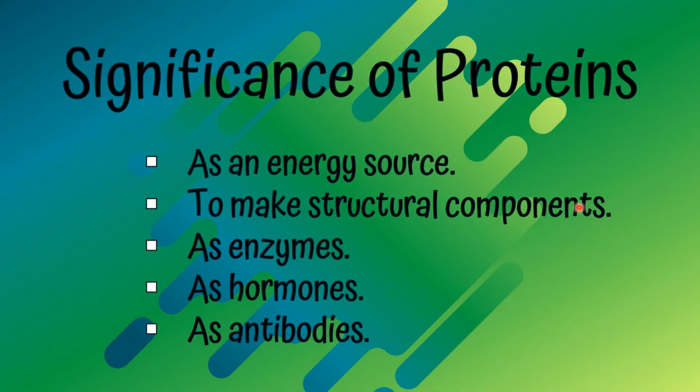To make structural components, producing hair, feathers and nails. As enzymes, all biochemical reactions are catalyzed by enzymes, and these enzymes are proteins. As hormones, some hormones are proteins which are involved in homeostasis and coordination of organisms. And the last is as antibodies.